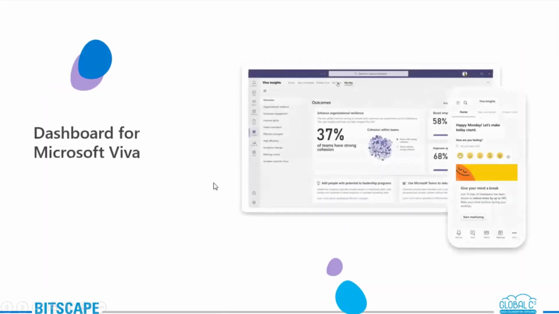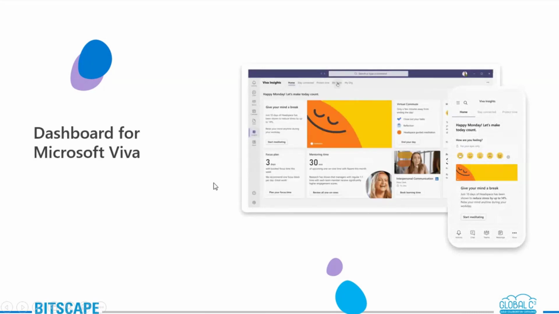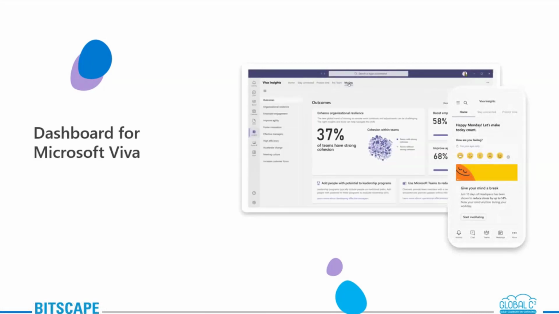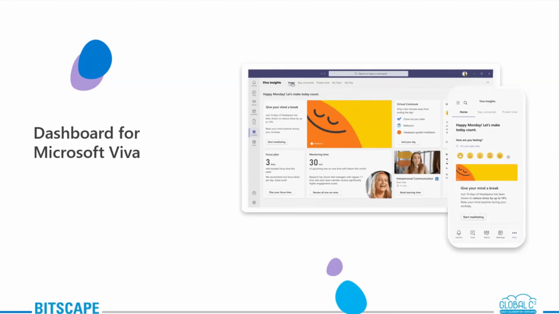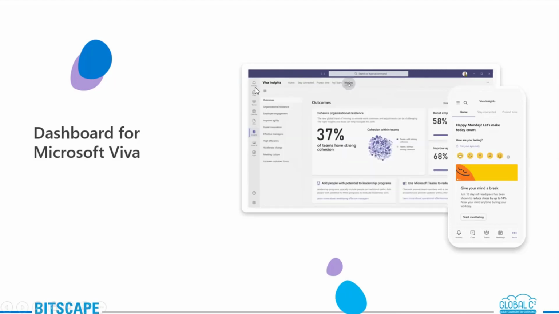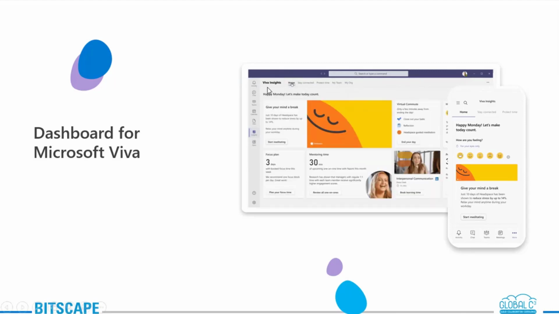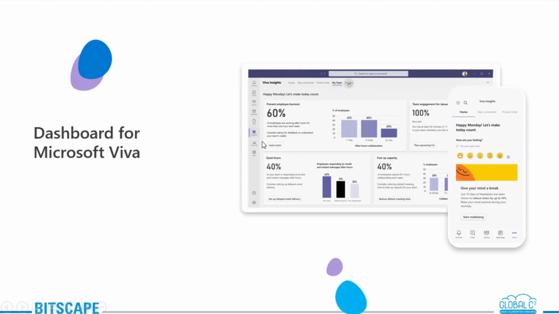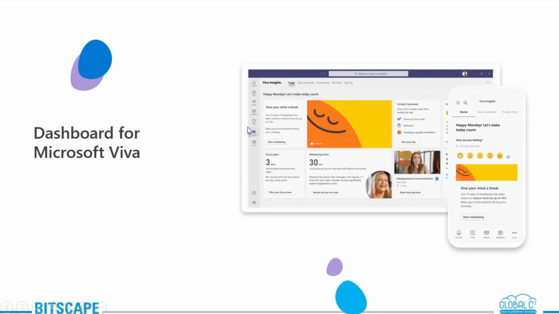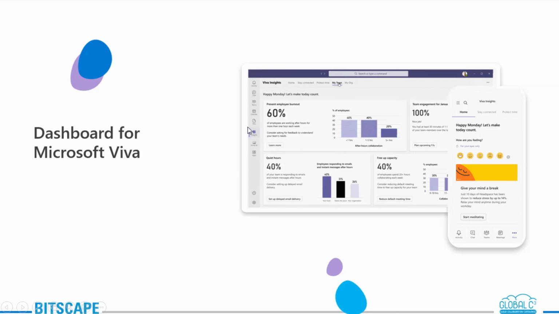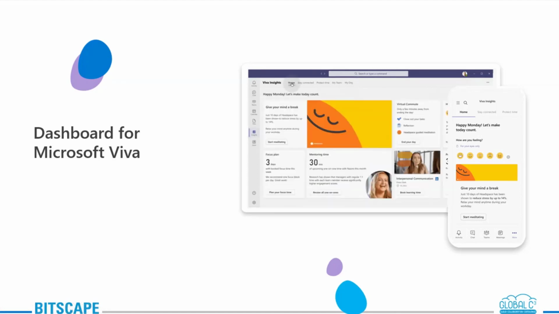When you have Microsoft Viva attached to your dashboard, attached to your Microsoft Teams, it will be on your left menu right here, and you will be able to see how your dashboard would look. It is also a mobile-friendly tool, so you can see the same things on mobile.